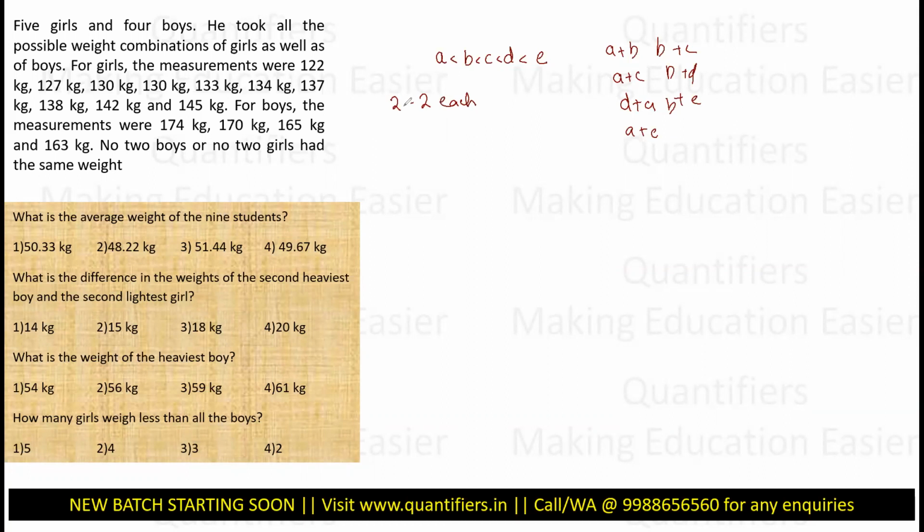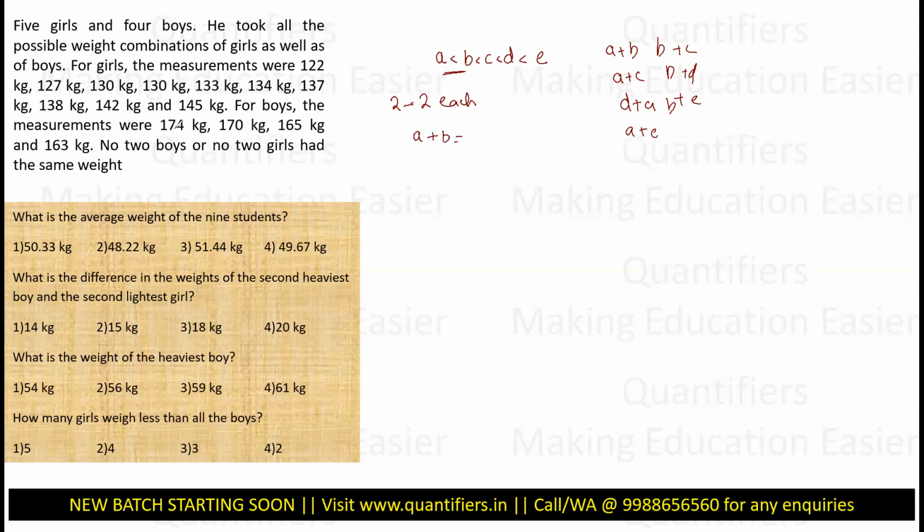Now, all of the combinations will have unique weights. Why? Because it is given that no two boys or two girls have the same weight. So basically the starting combinations will have unique weights. Inside we can have same combinations. What do I mean by that? Whenever you have such combinations involved, the lightest weight combined is always formed from the bottom two.